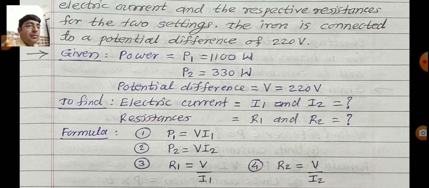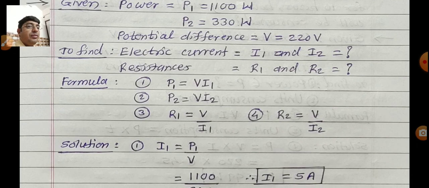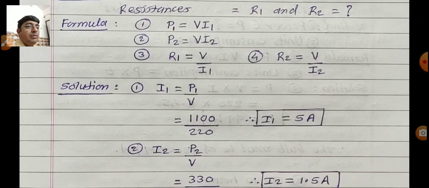The formula: P1 is equal to V I1, where I1 is the current. In the same way, the second power P2 is equal to V I2. This is the formula to find the answer. The third formula we use is R1 equal to V upon I1, and the fourth formula is R2 equal to V upon I2. So one by one, you substitute the values and calculate the answer.